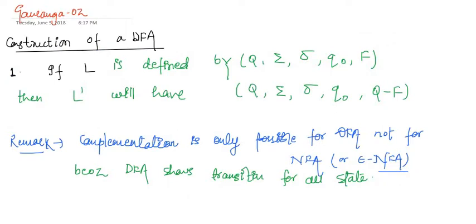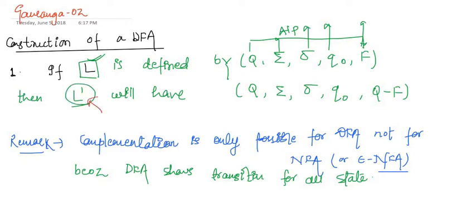And so how do we construct a DFA? If any language L is there, L can be defined by these 5 parameters, where Q is the set of states, sigma is the alphabet, then the transition, the initial state and the final states. If we want to construct a DFA for L dash, that means for the complementation, we will have the same states, same alphabet, same transition, same initial state. The only change is that the final states will be changed into non-final, and the non-final states will be changed into final states. Only that is the difference.